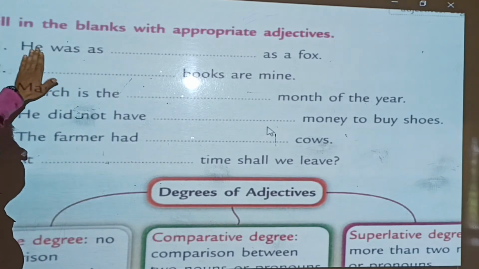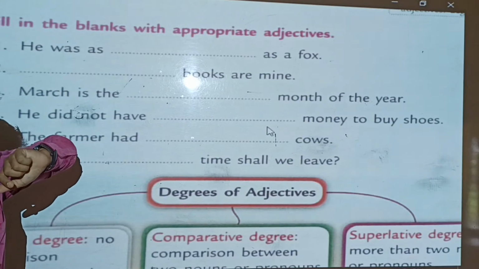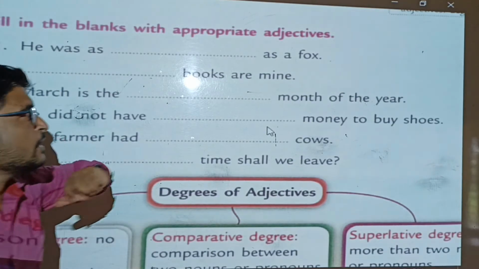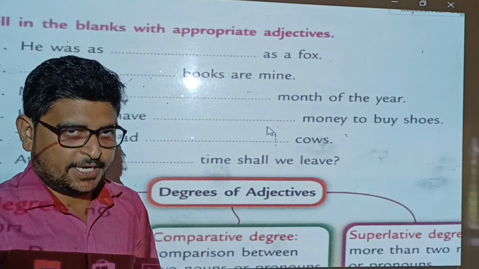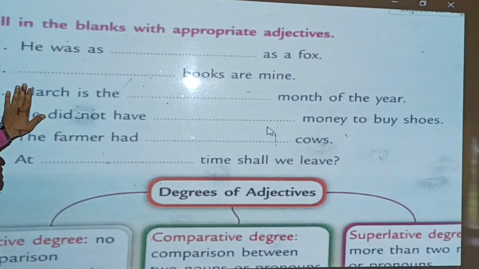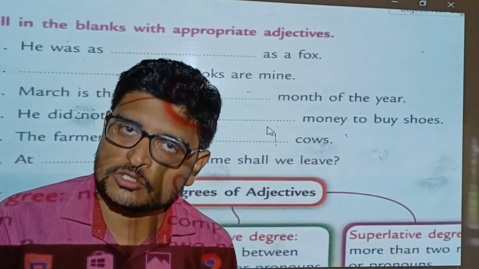The first one, he was dash as a fox. Okay, so we have to add anything. Okay, any adjectives you can add. Dash books are mine. Okay, red books are mine, those books are mine, whatever. Answers may vary. आप सबके आंसर अलग हो सकते हैं.